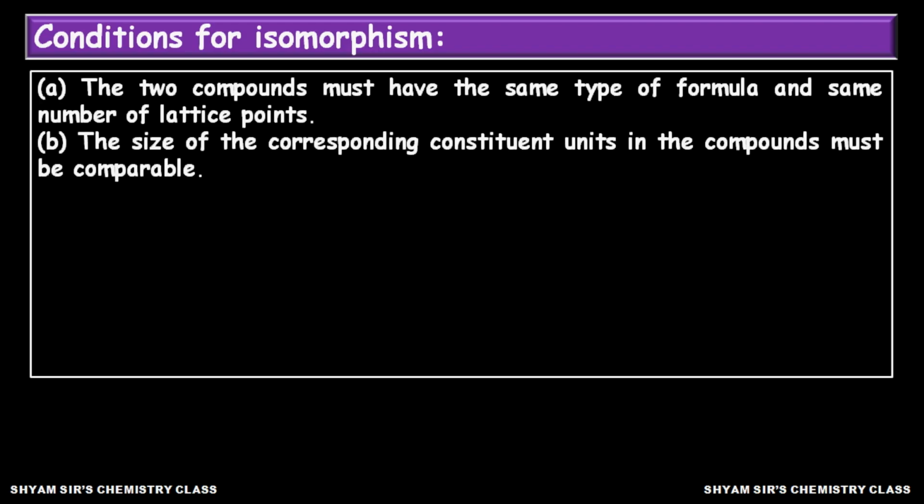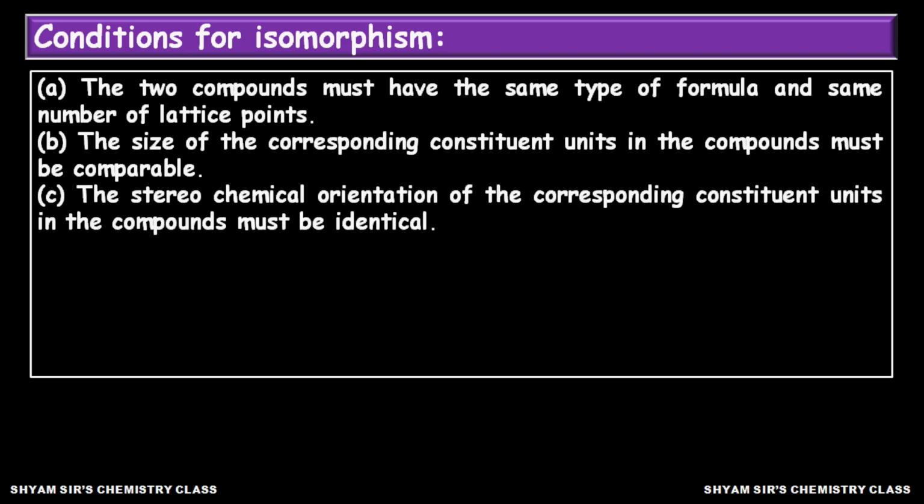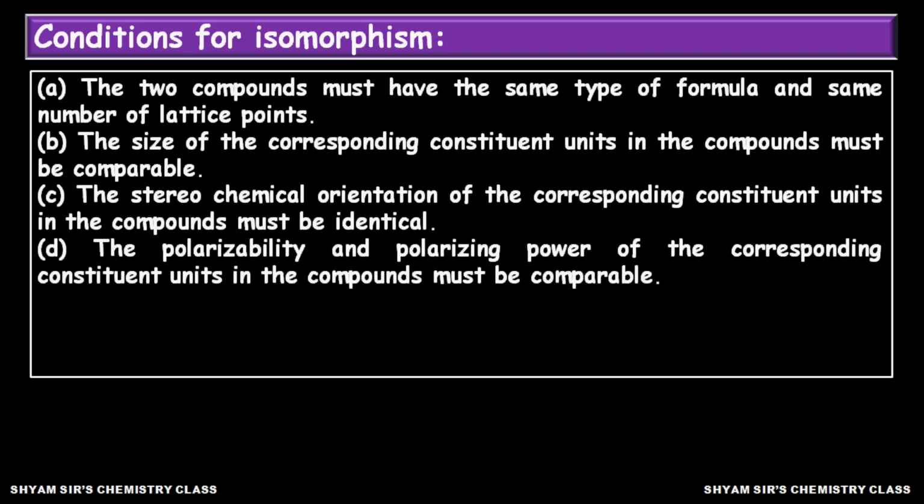Second condition, the size of the ions of the two compounds must be comparable. The third point is that the constituent ions of the two compounds must have identical stereochemical orientation. Fourth point, the polarizability of anions and the polarizing power of cations of the two compounds must be comparable.